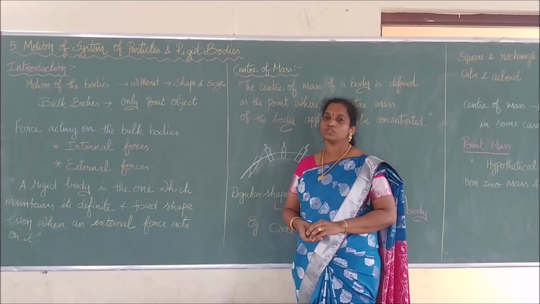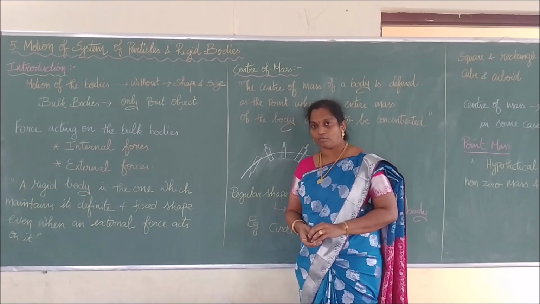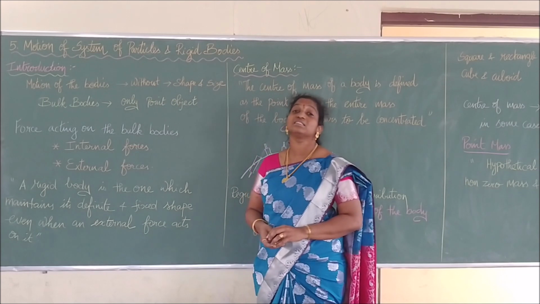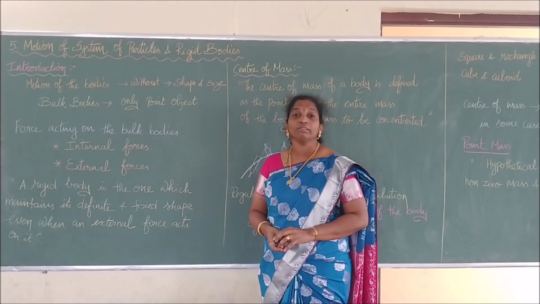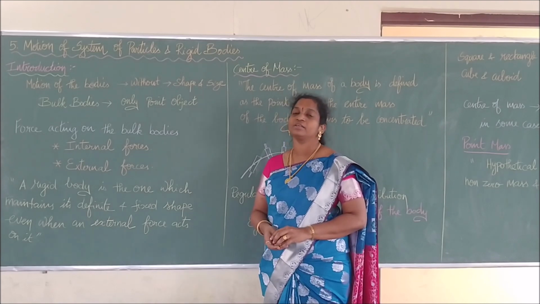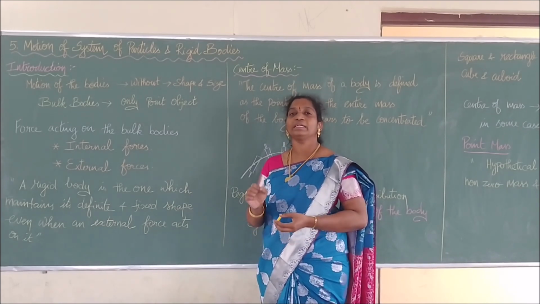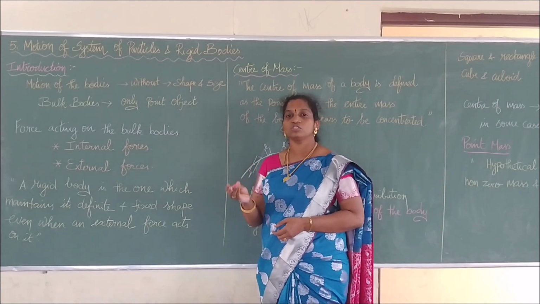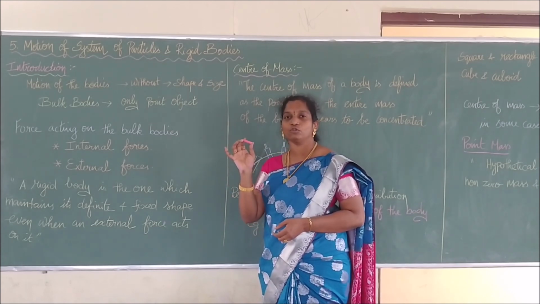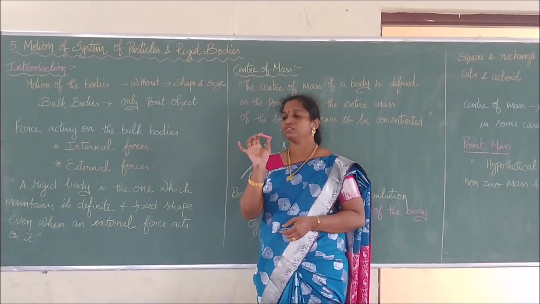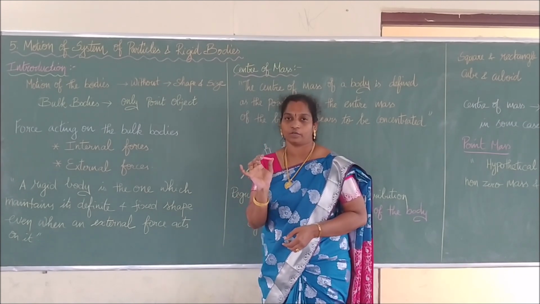What does motion stand for? Any movement is said to be a motion. The motion is not only for a single particle, it is for a system of particles, so we call that bulk particles. Any object is made up of very tiny particles. Let us take this chalk. This chalk is made of many tiny chalk particles, and all the chalk particles together make a shape and form a chalk.